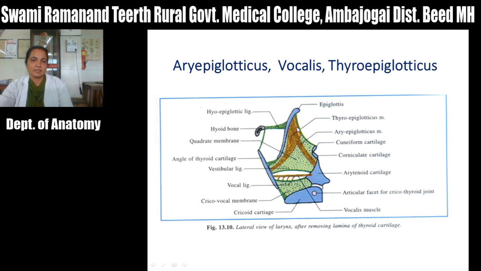Then the vocalis muscle is present in the vocal fold and causes tensing or relaxation of the vocal cord. Then the muscle arising from the thyroid cartilage and going towards the epiglottis is also present in the quadrate membrane or vestibular fold. When this muscle contracts, it will open the inlet of the larynx, while the aryepiglotticus closes it. So these are the other muscles of the larynx: aryepiglotticus, vocalis and thyroepiglotticus.